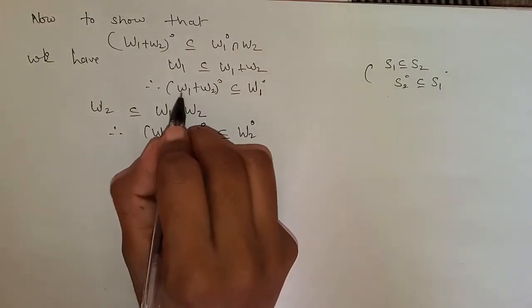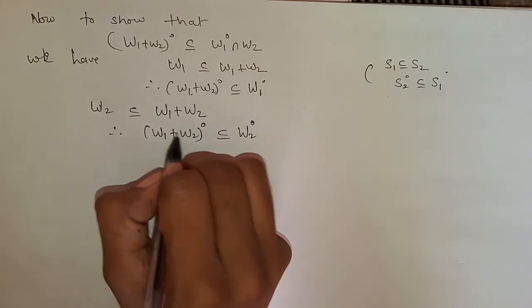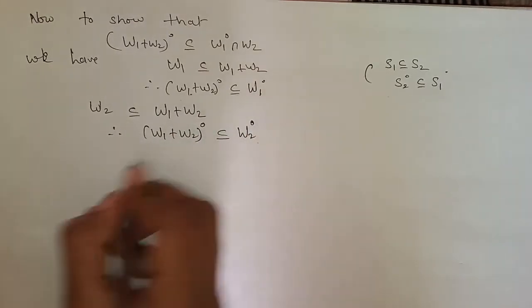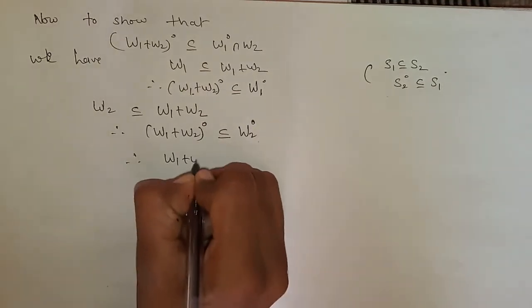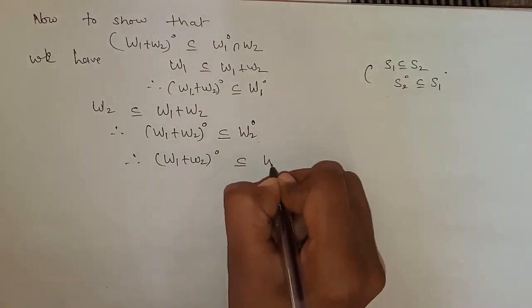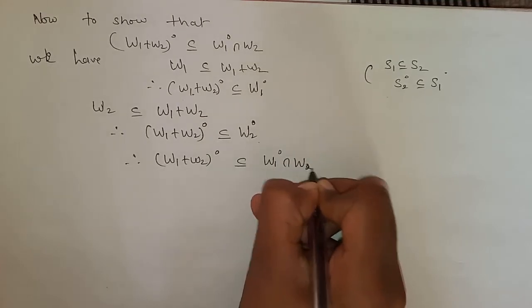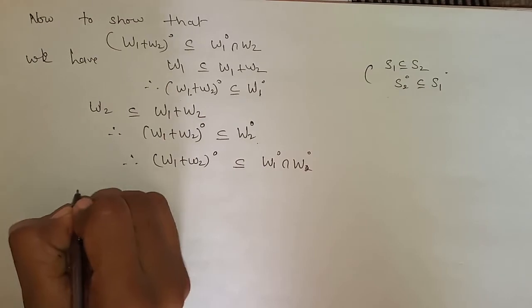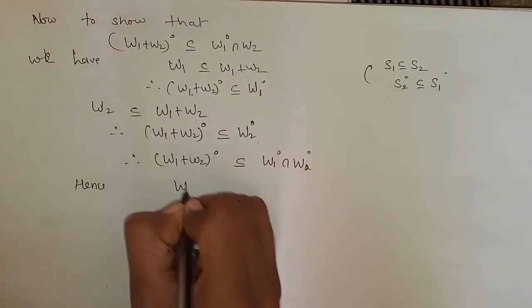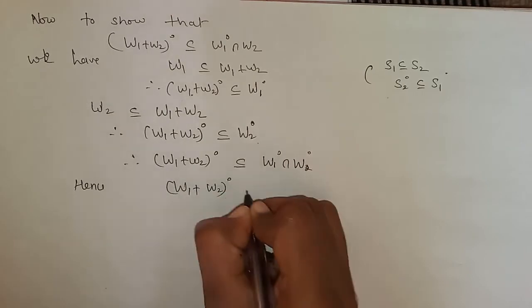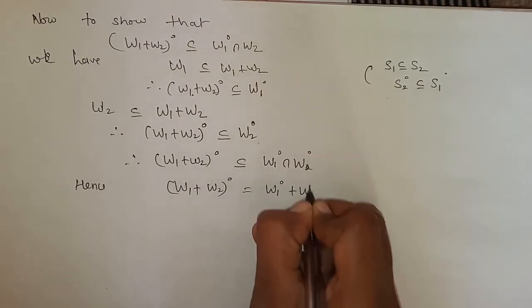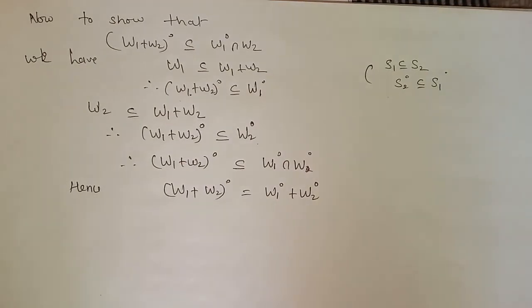Here we are getting (W1 + W2)⁰ a subset of W1⁰ and a subset of W2⁰. Therefore (W1 + W2)⁰ is a subset of W1⁰ ∩ W2⁰. Hence (W1 + W2)⁰ is equal to W1⁰ ∩ W2⁰. So this is the example where we have proved this for any two subspaces W1 and W2 of vector space V.